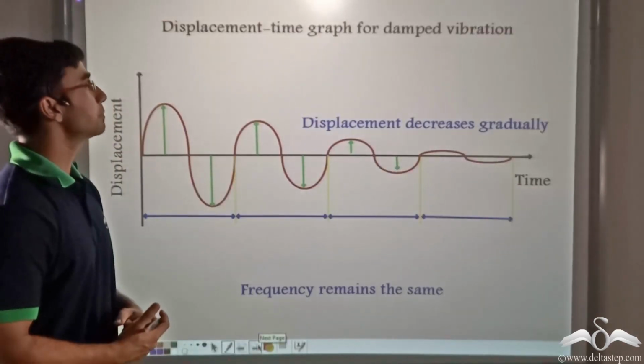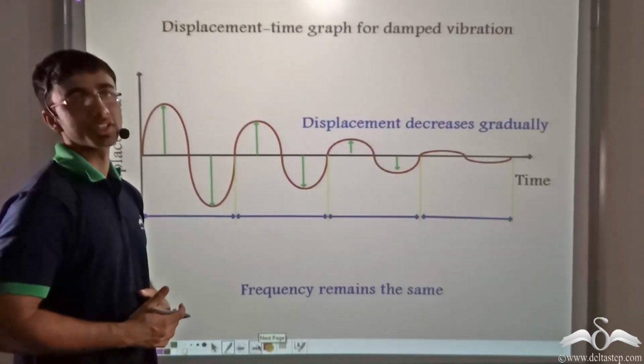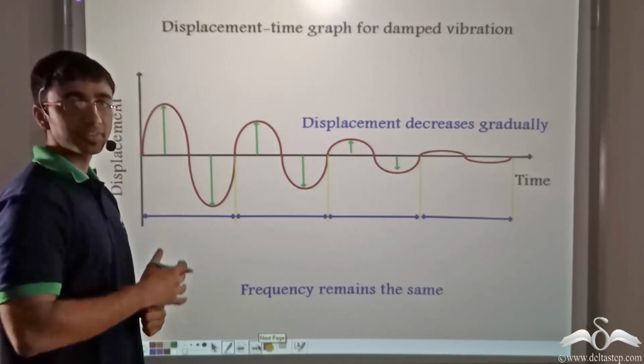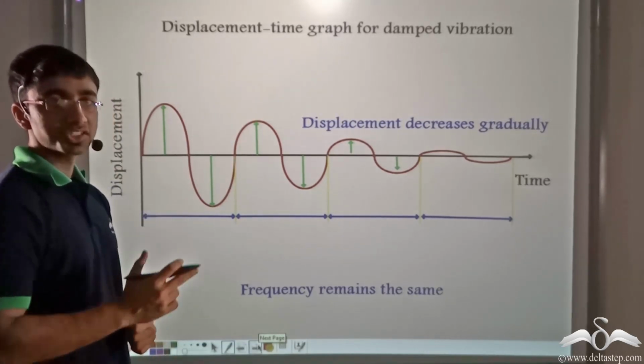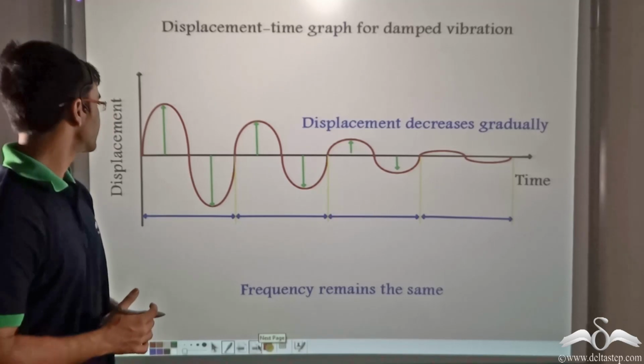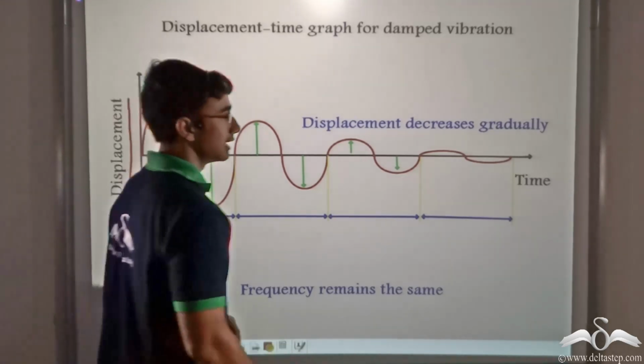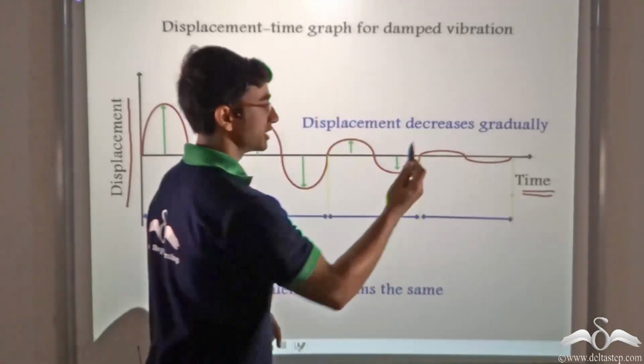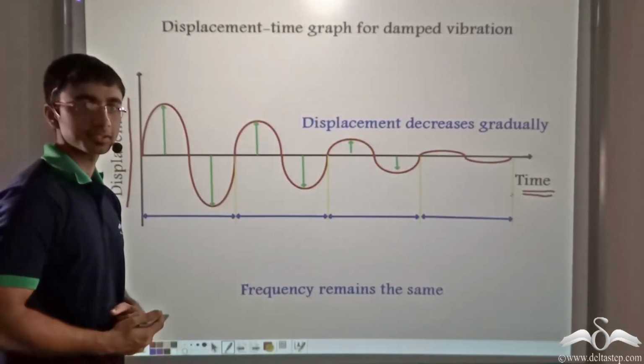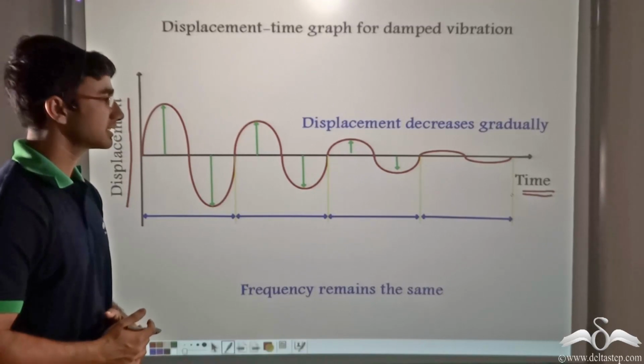Now, what do you think will happen in case of damped vibration? In case of damped vibration, if you recall, I mentioned that there is an opposing force present. So again, I consider displacement on the y-axis and time through which the vibration is taking place on the x-axis. So what happens in this case?